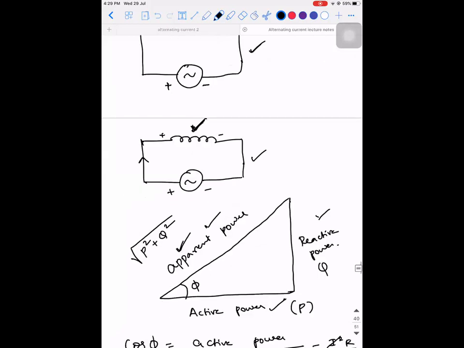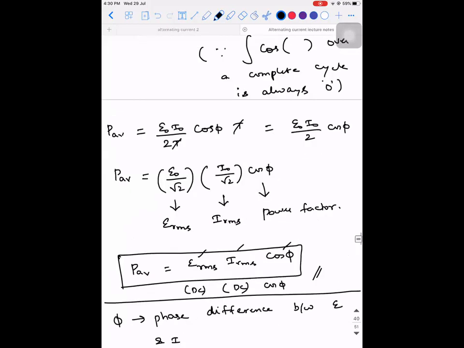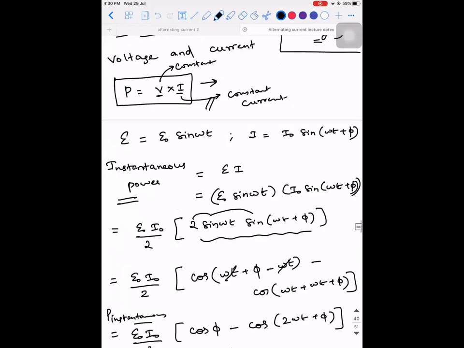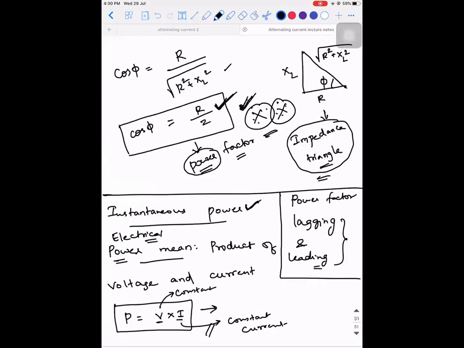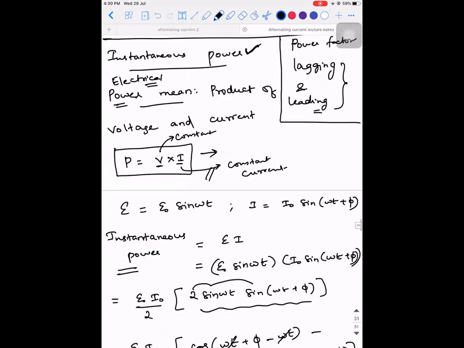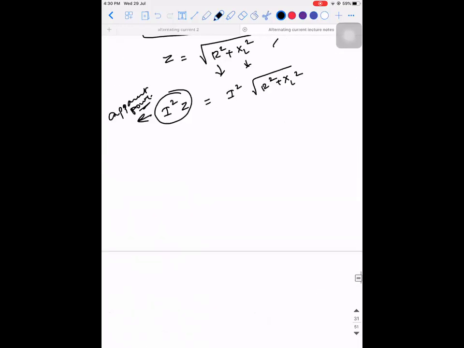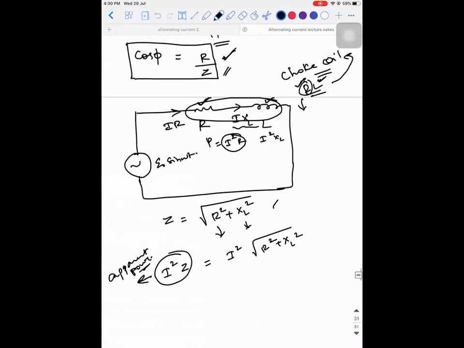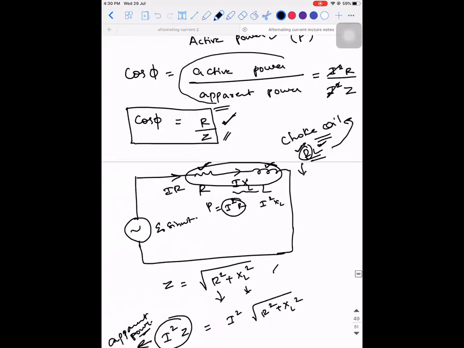So what did we see in the previous class? So it is cos phi is equal to R divided by Z. Here also I have derived the same thing. But this R divided by Z gives you the resistance divided by impedance, and the other formula is active power divided by apparent power, and this is the accurate definition.